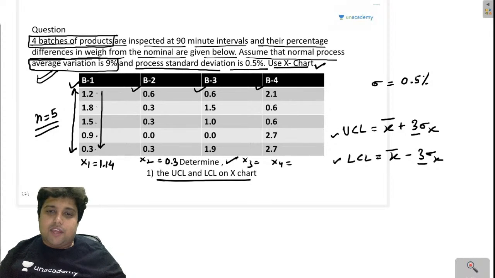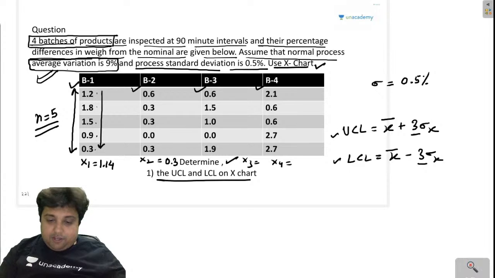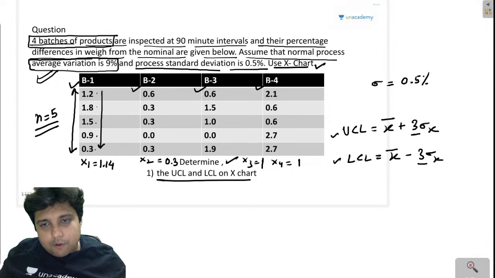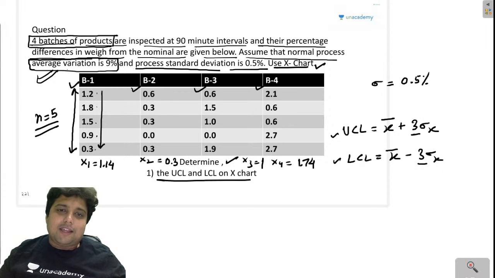Now let us talk about x3. So this will be 0.6 plus 1.5 plus 1 plus 1.9 divided by 5. So this is coming as 1. x3 is coming as 1 and x4, my friend, is coming as 1.74.